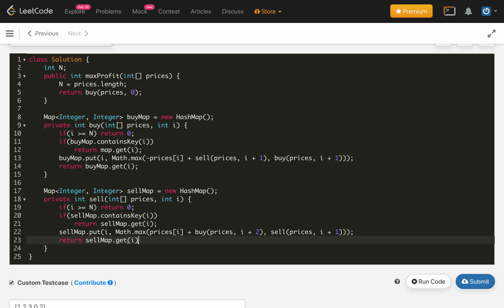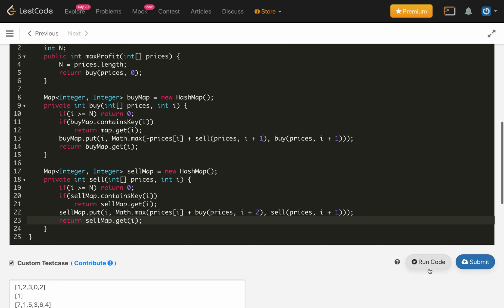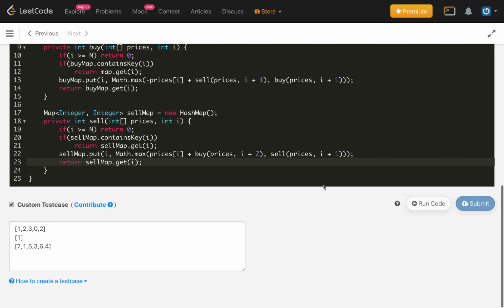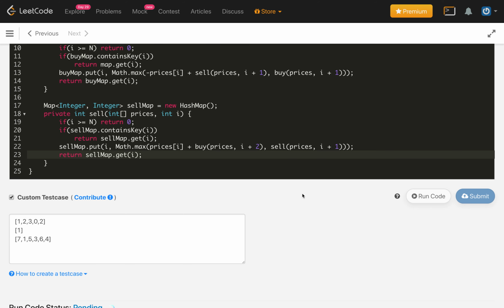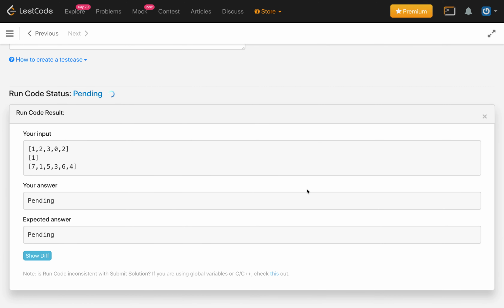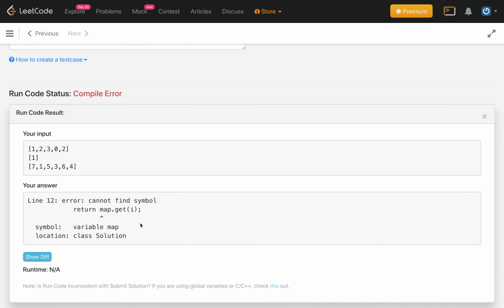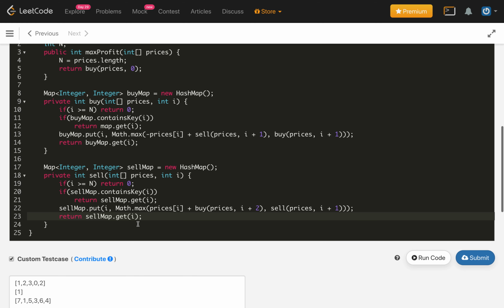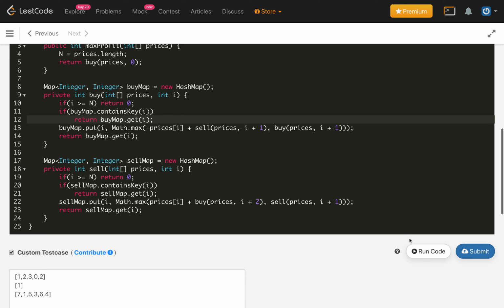So this is how we cache the solutions of the small subproblems, and this is top-down DP. So let's see, it is compiling and judging the problem test case. Oh, I forgot to change one place, map is still here. So this should be buyMap, same everywhere. Now, let's see.